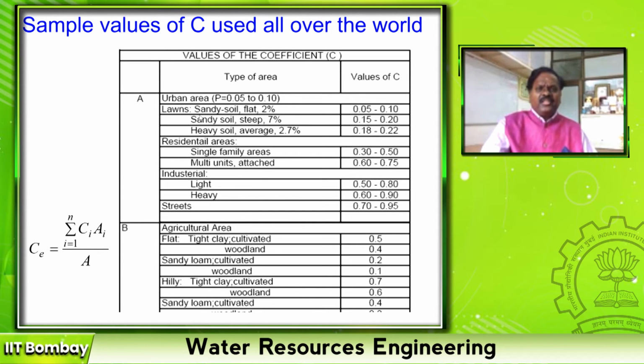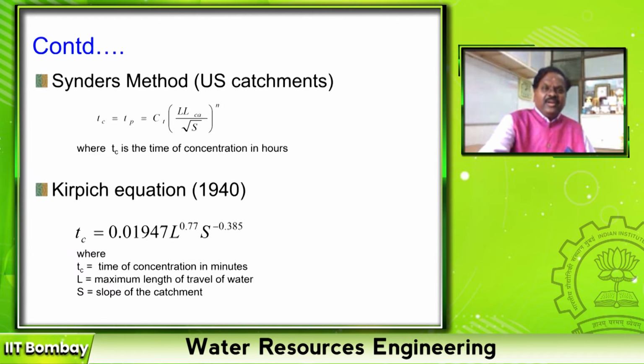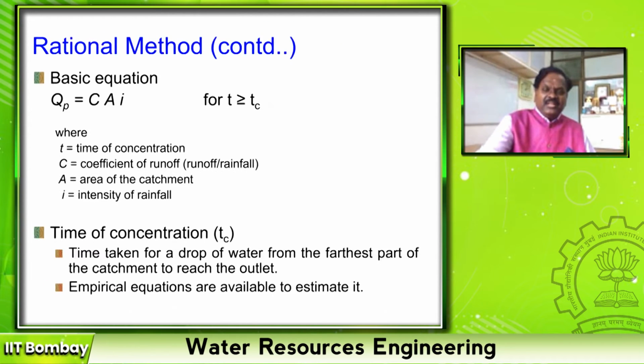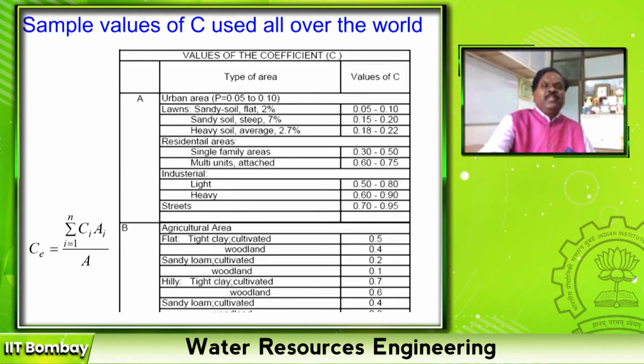For example, in urban areas, on streets, the value is 0.7 to 0.95. In agricultural areas, it is 0.3 to 0.5. So this is about the C value. Once I know the C value, intensity of rainfall, time of concentration, and area of the catchment, we can simply estimate the peak discharge.